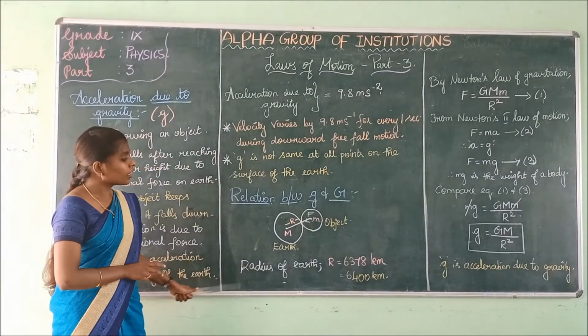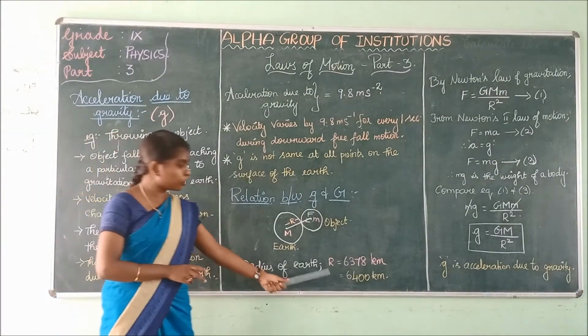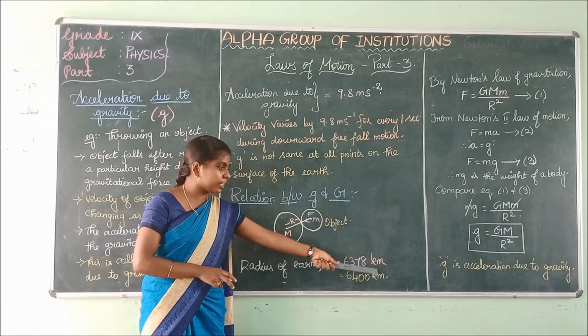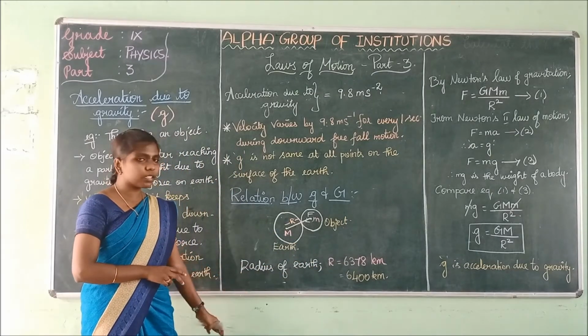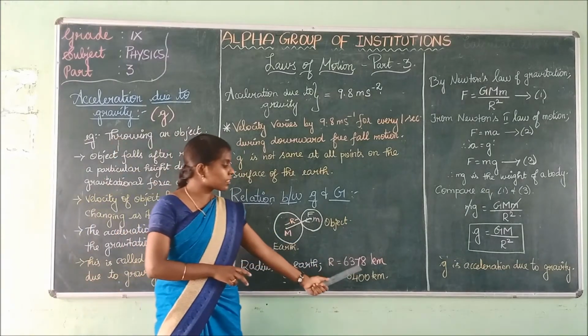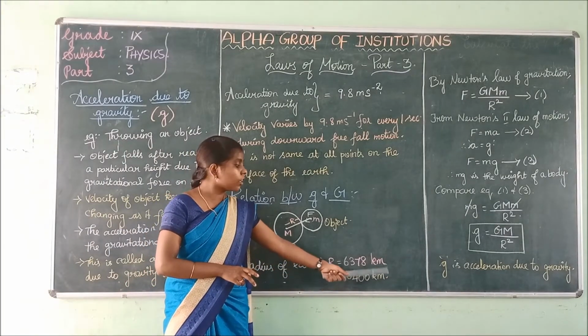Radius of the earth is equal to 6378 kilometer. You can expect this in your one word question. What is the radius of the earth? 6378 kilometer.